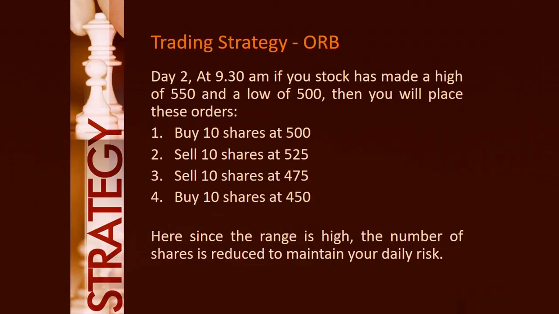On day 2, at 9:30 am, if your stock has made a high of 550 and a low of 500, then you will place these orders. First order, buy 10 shares at 500. Second order, sell 10 shares at 525. Third order, sell 10 shares at 475. And finally, fourth order, buy 10 shares at 450. Here, since the first 15 minutes range is high, the number of shares is reduced to maintain your daily risk.